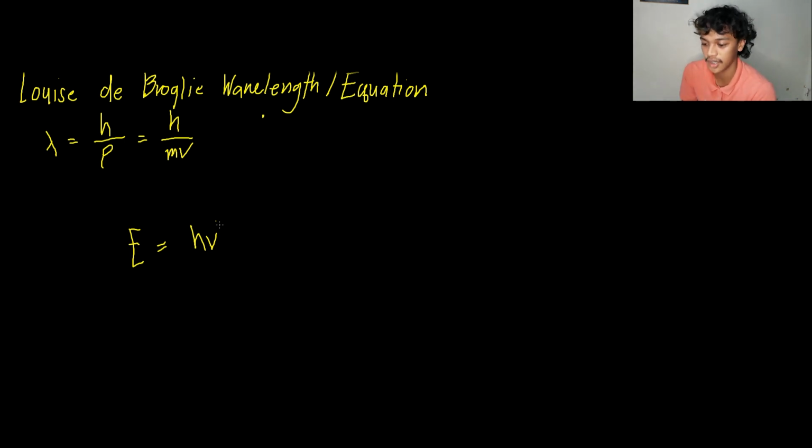He thought that this particle, the electron specifically, can also have a wave-like property. With this equation, the momentum of the photon is equal to its energy over the speed of light.